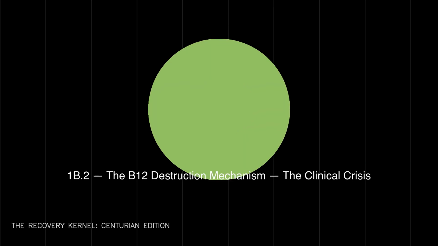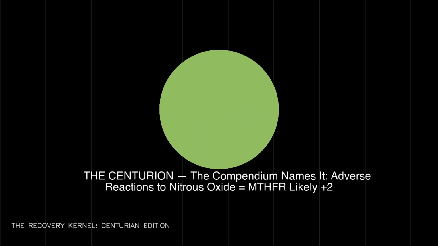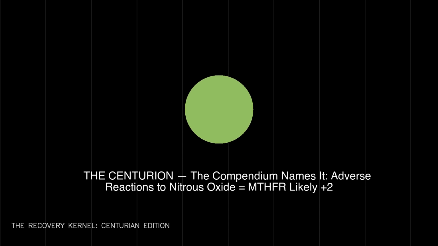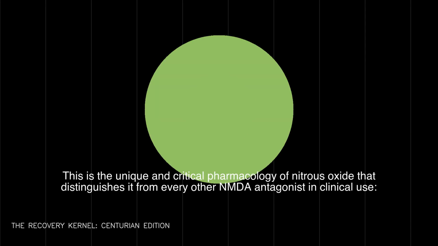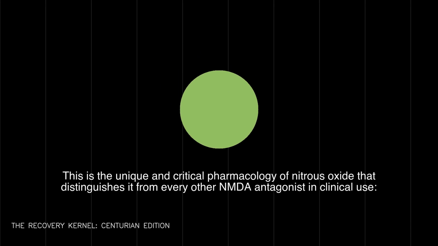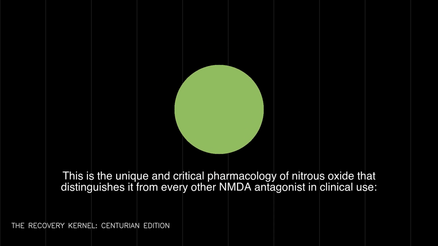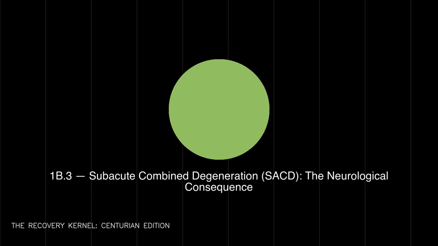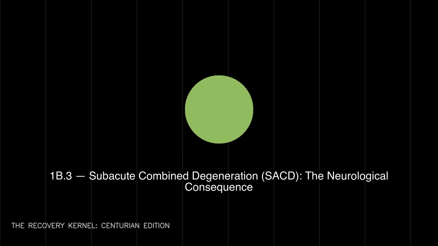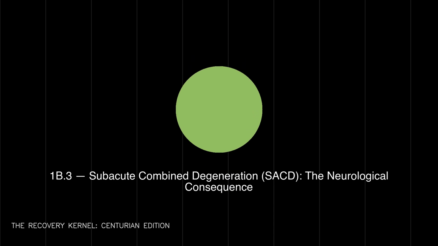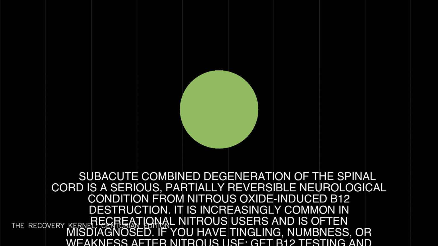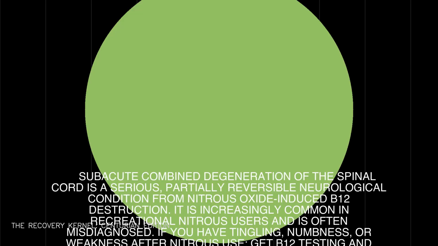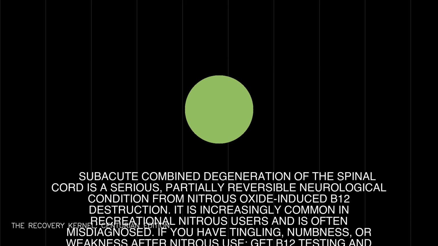1B.3, subacute combined degeneration, SACD, the neurological consequence. Warning: subacute combined degeneration of the spinal cord is a serious, partially reversible neurological condition from nitrous oxide-induced B12 destruction. It is increasingly common in recreational nitrous users and is often misdiagnosed. If you have tingling, numbness, or weakness after nitrous use, get B12 testing and neurological evaluation now.